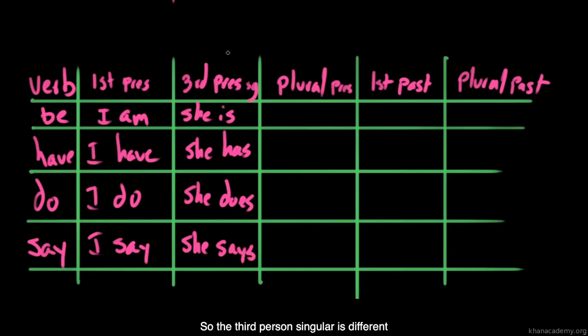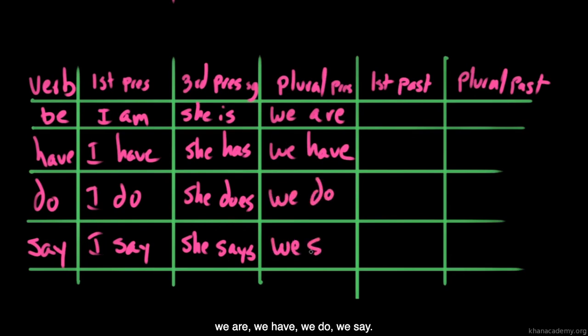So the third person singular is different in the way that these words are pronounced. So am, because this is an entirely different word, becomes is. Have doesn't become haves, it's has. And do doesn't become doos, it becomes does. We actually changed the vowel sound here. Just like say doesn't become says, as in "say-z"; we say she says, with a changed vowel. In the present tense plural, we are, we have, we do, we say.